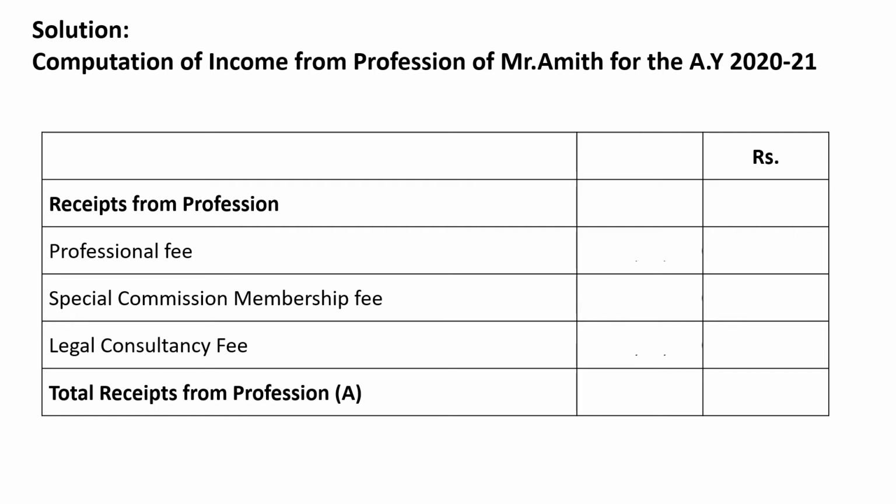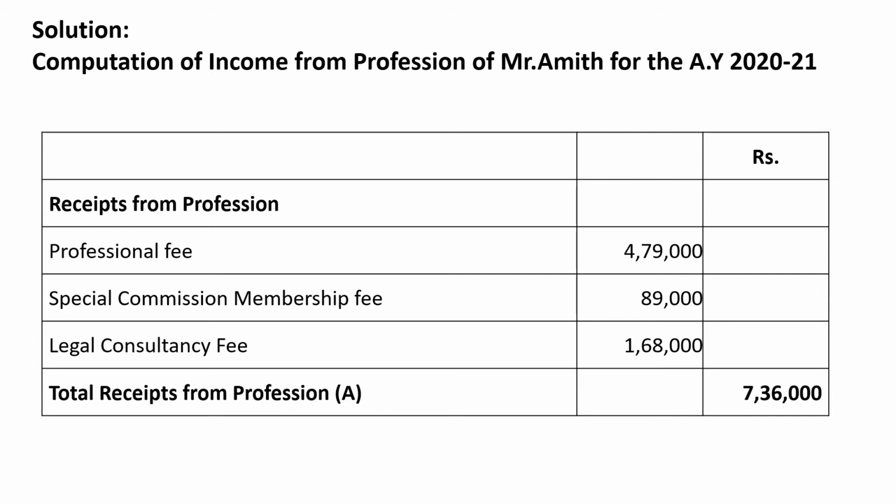First one, professional fees, that is 4,79,000. Then special commission membership fees 89,000. Then legal consultancy fees 1,68,000. Then the total receipts from profession is 7,36,000. So this is going to be mentioned as A. So thus we have arrived at the total receipts from profession.